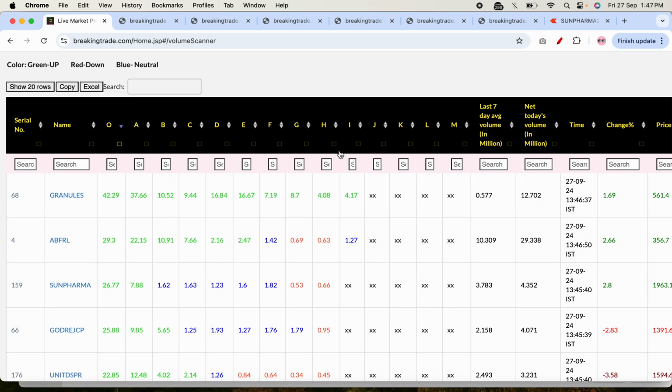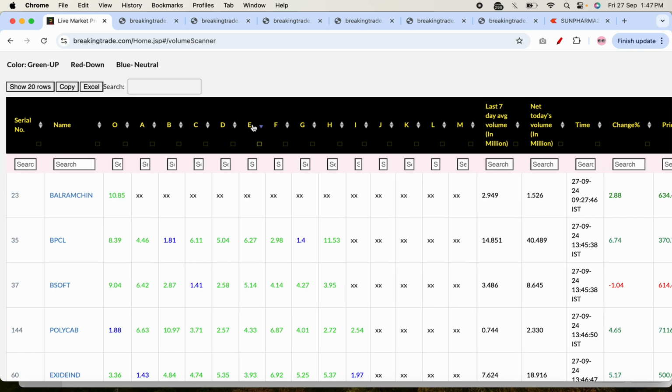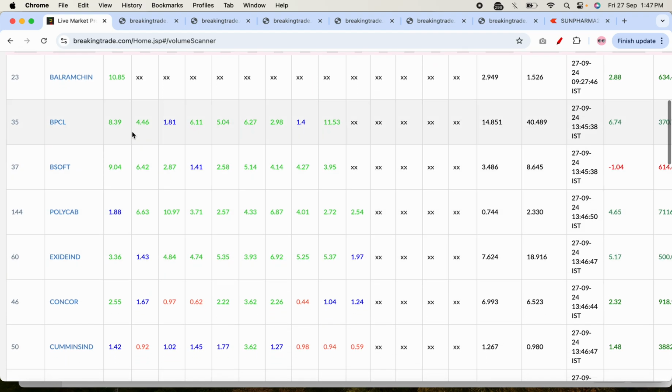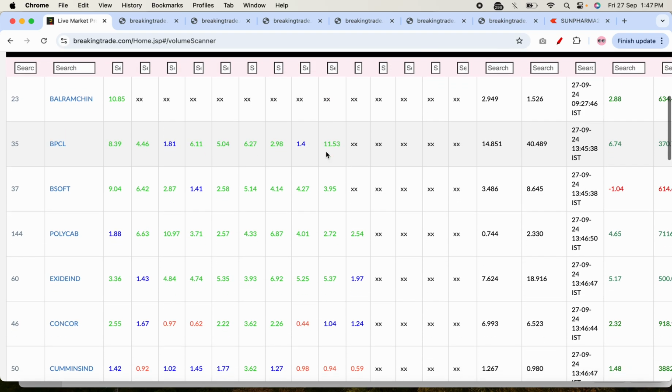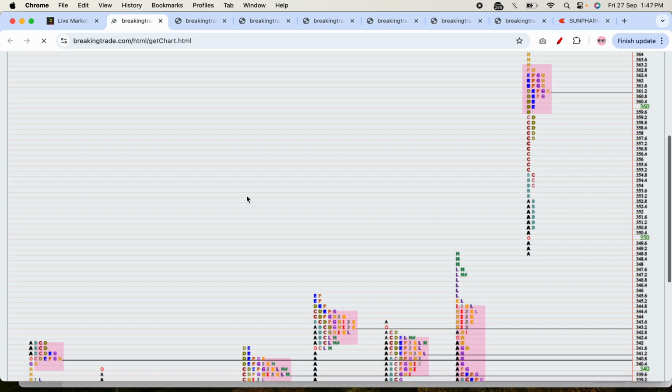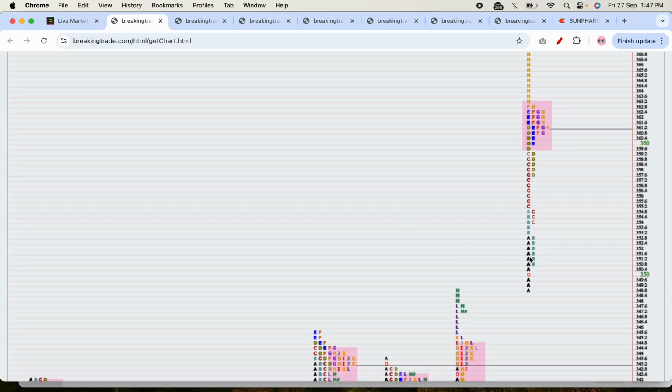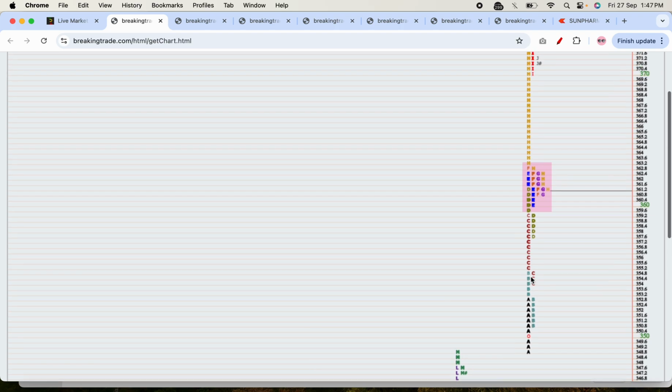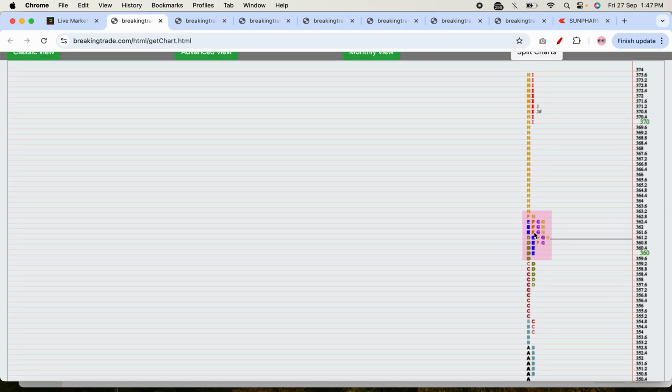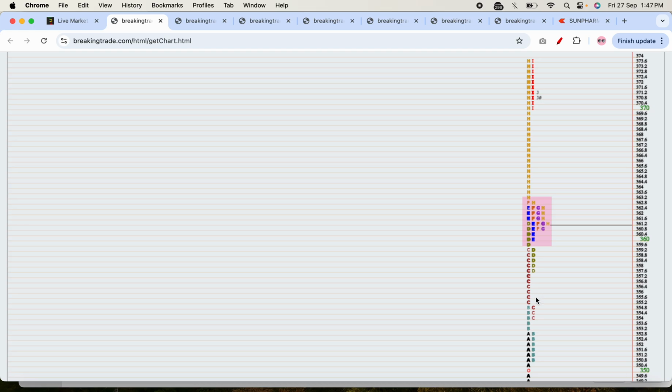In any period, say if I want to see in the E period which stock volume was highest, I will just sort it here. BPCL is the one stock. So now in BPCL, you can see there is good volume throughout the session: 8 times, 4 times, 6 times, 5 times. Now the volume has increased in the H period to 11 times. So see this BPCL, it is a clear trending day, right? In the H period also it rose too much. In the I period, now it is trading here. So we have the single print in the B, C and H periods.